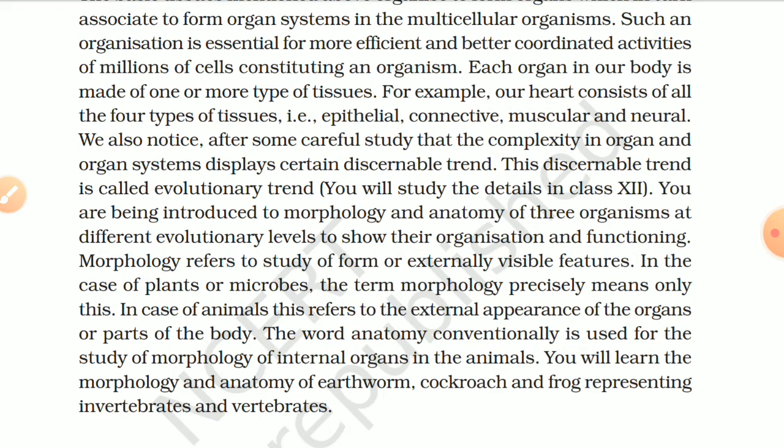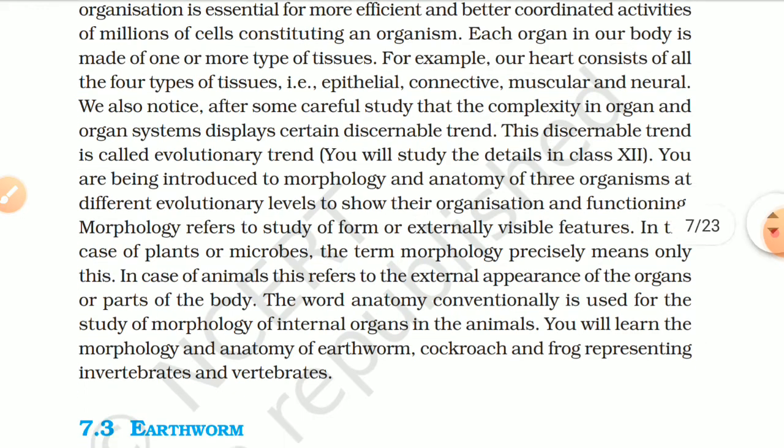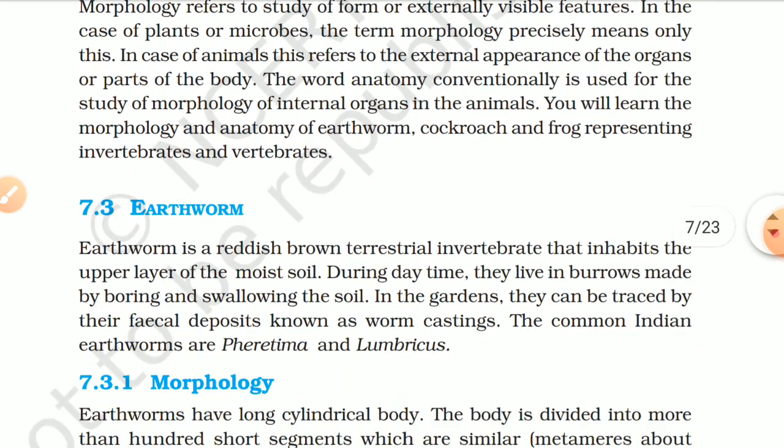functioning. Morphology refers to the study of form or external visible features. In case of plants or microbes, the term morphology precisely means only this. In case of animals, this refers to the external appearance of organs or parts of the body. The word anatomy conventionally is used for studying the morphology of internal organs in the animal. You will learn the morphology and anatomy of earthworm, cockroach, and frog, representing invertebrates and vertebrates.